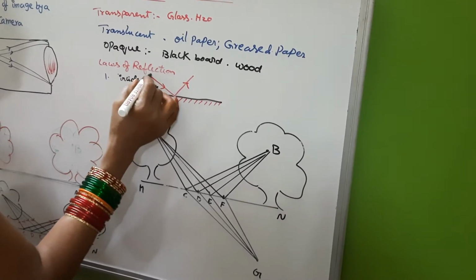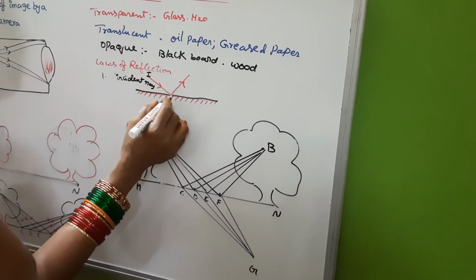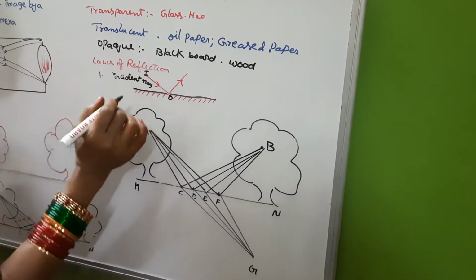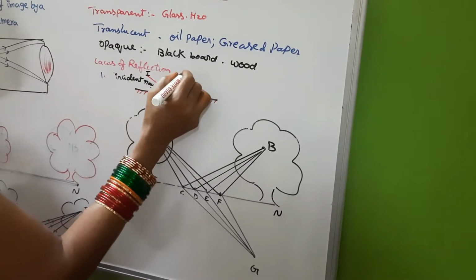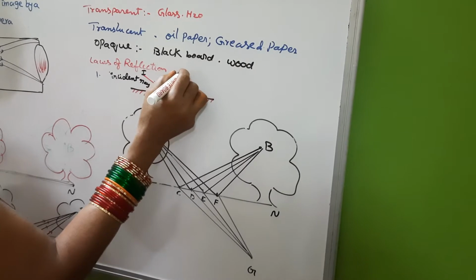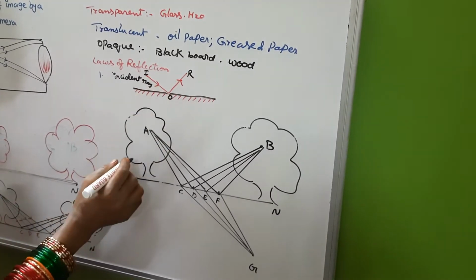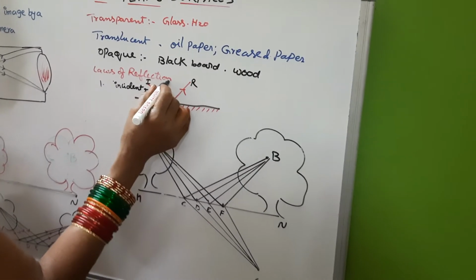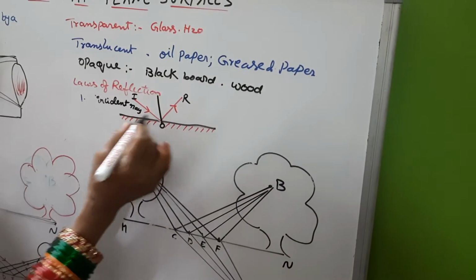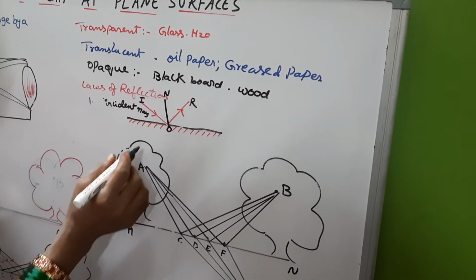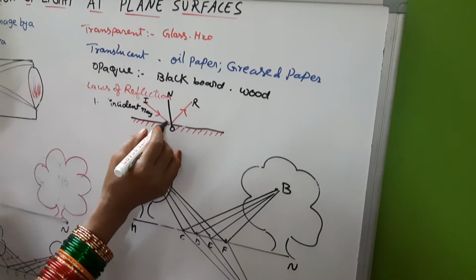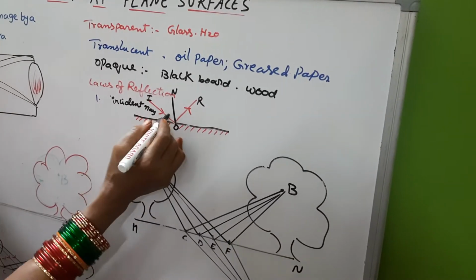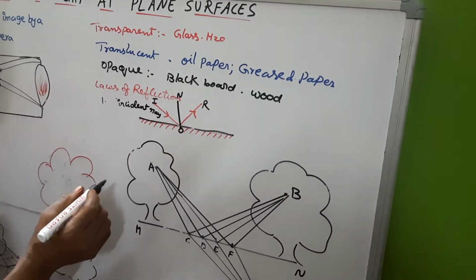Here, if I say IO is the incident ray, this ray OR is the reflected ray. And here this is the normal, drawn at 90 degrees from the reflecting surface.